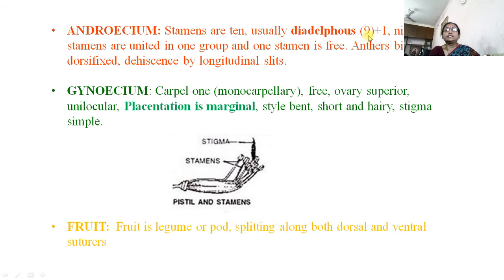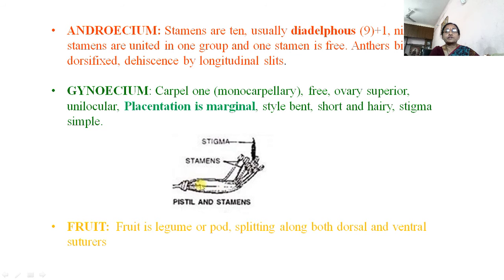Here it means 9 stamens are united in one group, and in another group only a single stamen is there; one stamen is free. Anthers bicelled, dorsifixed, dehiscence by longitudinal slit. Then gynoecium, carpel 1, it is monocarpellary and free. Ovary superior, unilocular, placentation is generally marginal, style bent, short and hairy, stigma simple.